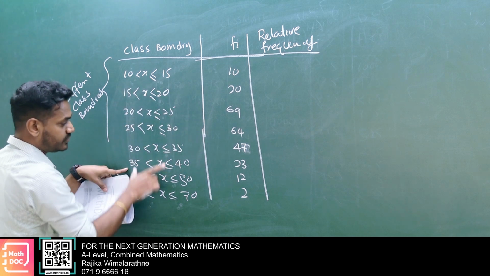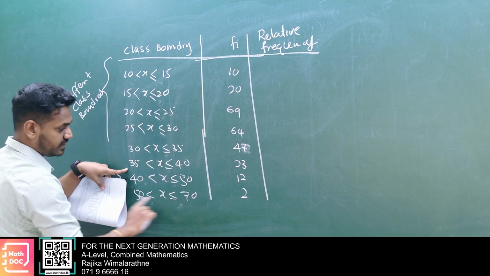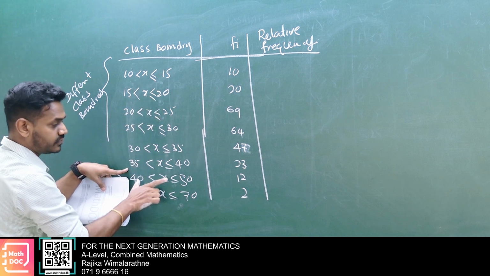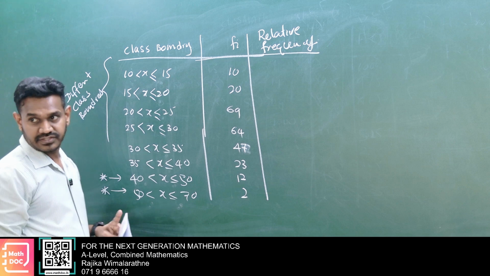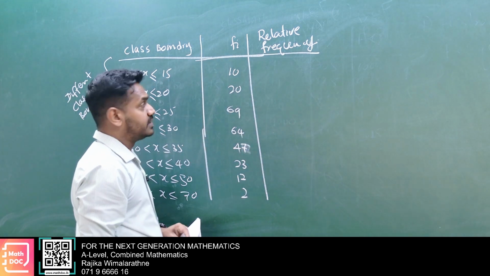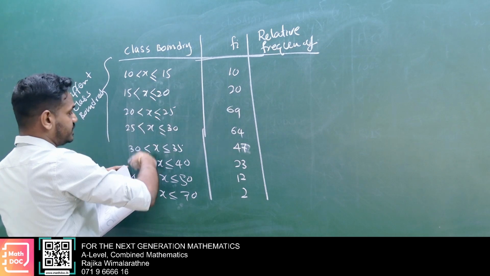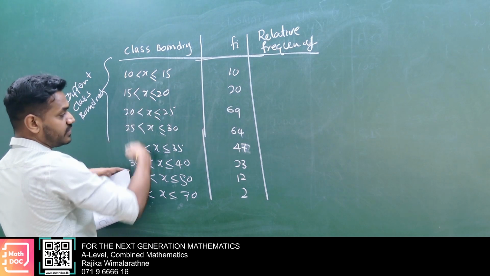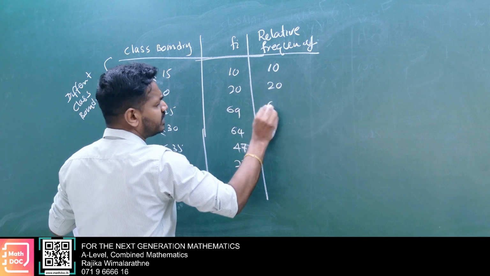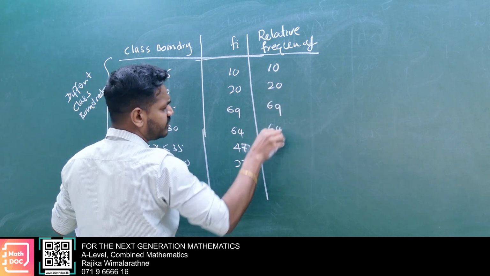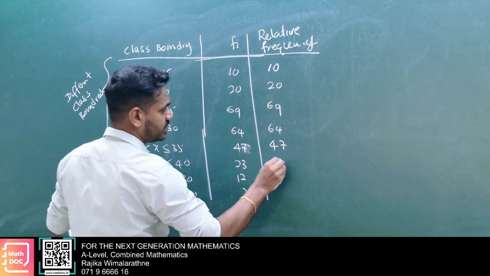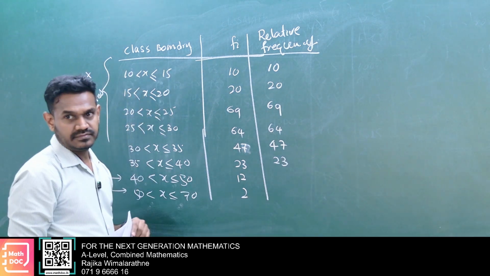Here the ratio is 1 to 2. Here it is times 4. Then the ratio is 1 to 2 to 4, no? That is the class width ratio. Therefore, when you get the relative frequency, you don't change the majority part. Don't change that: 10, 20, 69, 64, 47, don't change. And this one, 23, don't change.